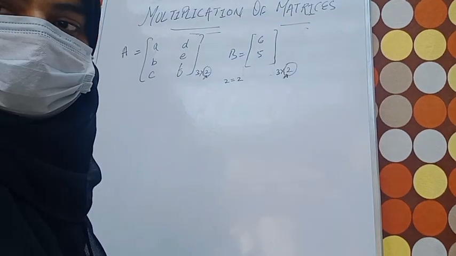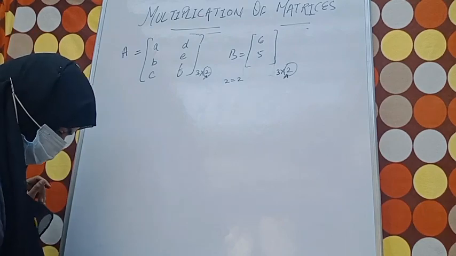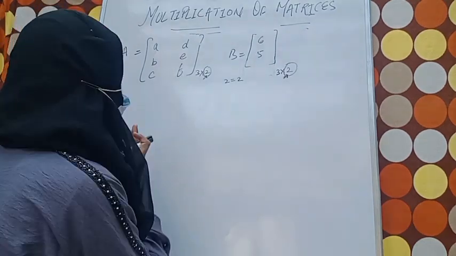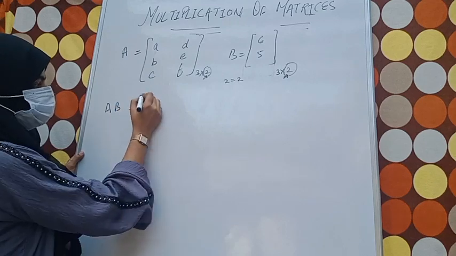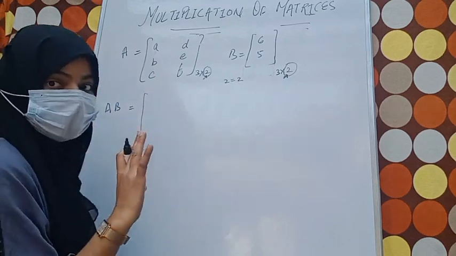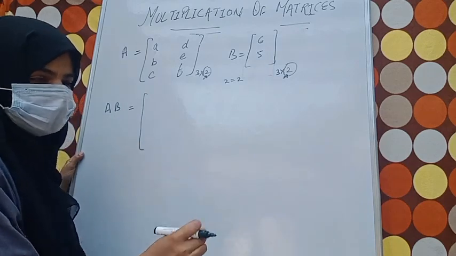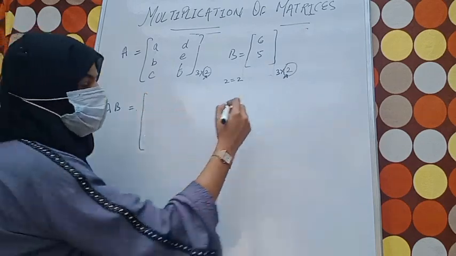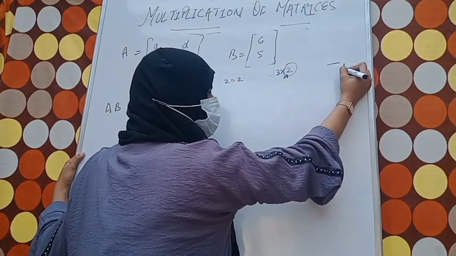So let's begin. So let me do one thing. Okay. Isko karke dikhate hain. Let's see. A, B equals to. Now see how the working will go on. Remember, multiplication of matrices, always remember, we will have T form. What?